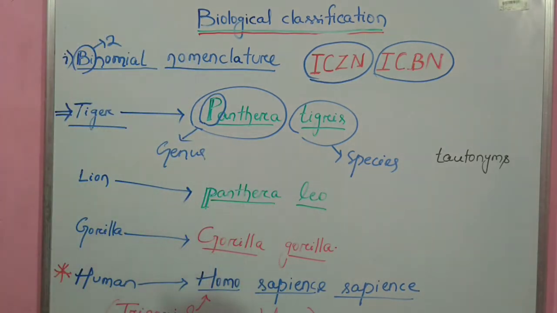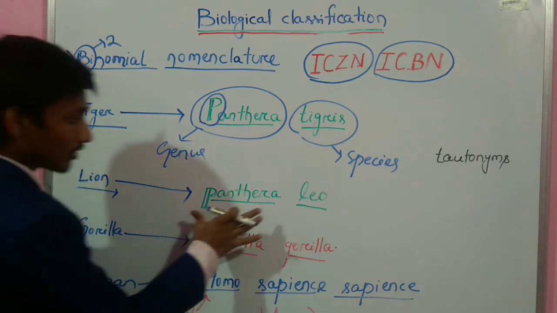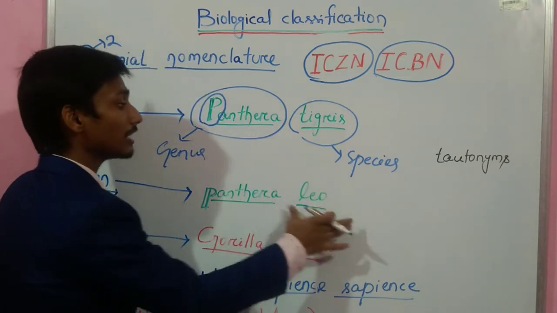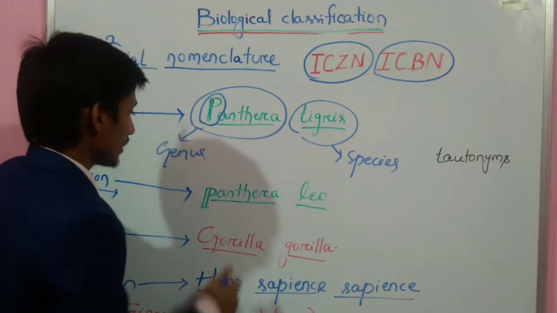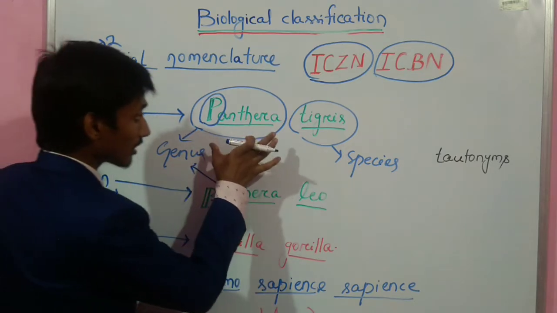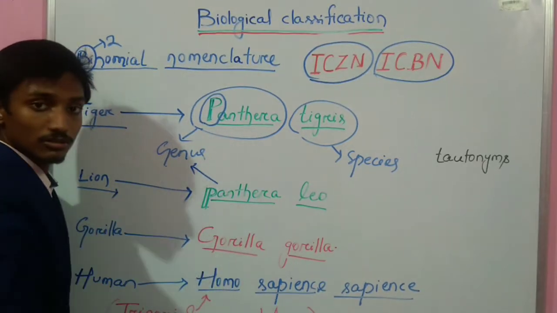Let's take another example. Let's take an example of a lion. The scientific name or biological name of a lion is Panthera leo. Here you can see the genus name is similar. So both lion and tiger share a common genus.